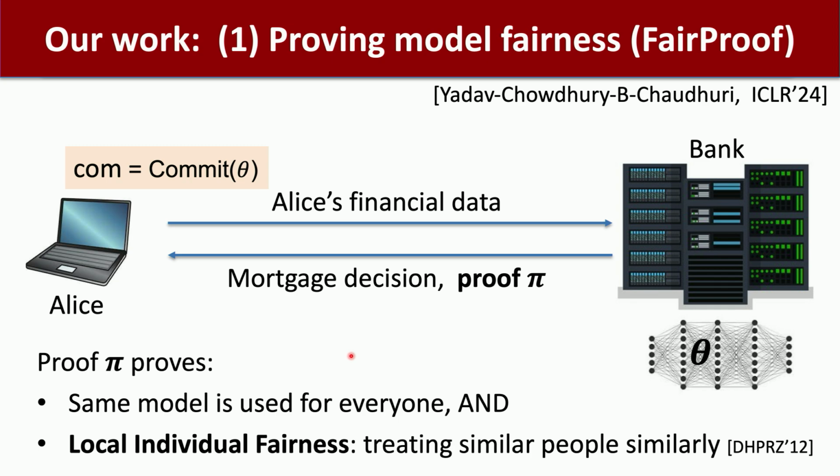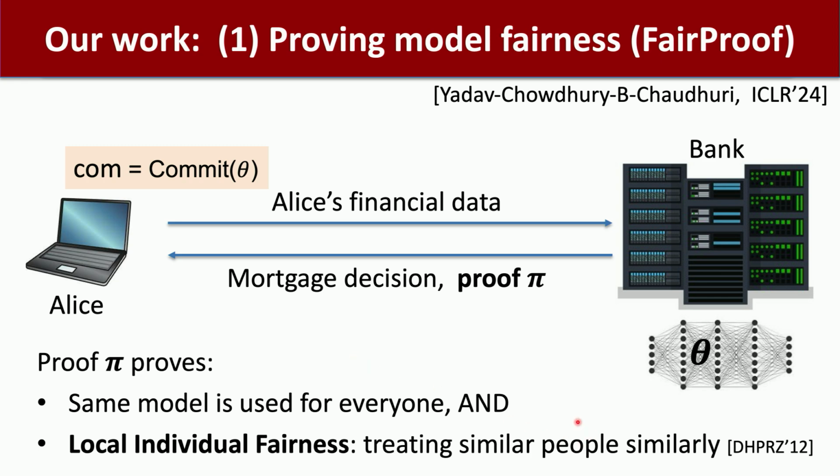It's called local individual fairness, which means that similar people are treated similarly. So for example, it's not the case that the model says, if name equals Dan, say no, else run the model, because that would not be fair, because someone similar to me would be treated very differently from how I'm treated.